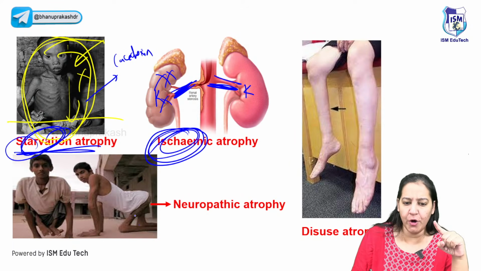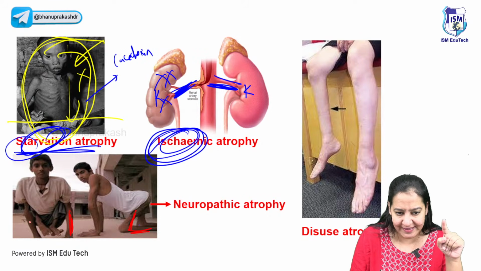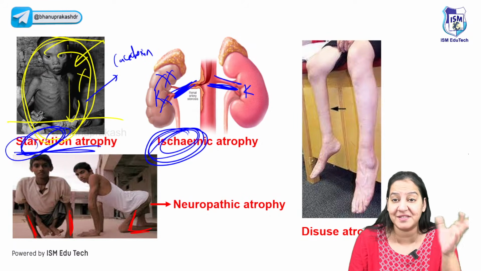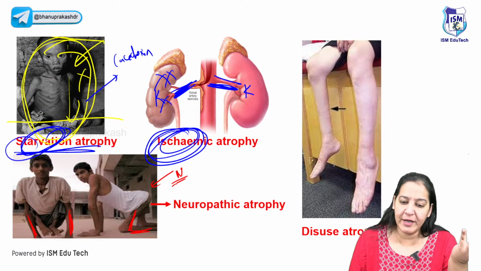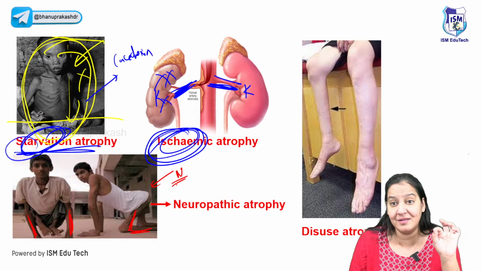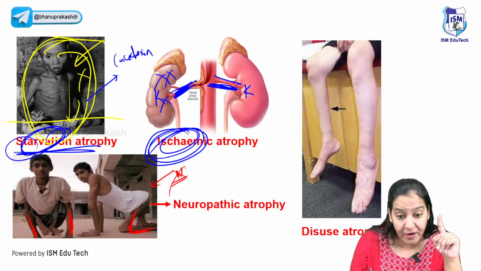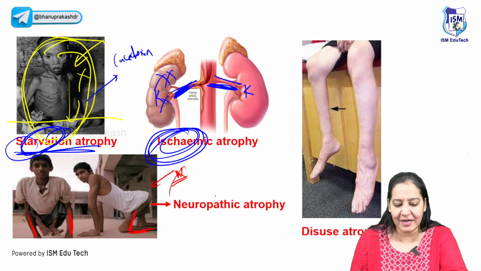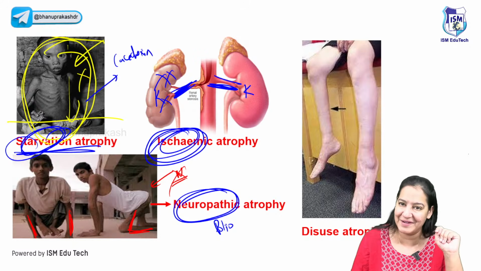Can you see this is a polio person? See the legs and the hands of a polio person. They are atrophied as compared to a normal human. Why? Because of the nerves supplying them. What happens in polio? In polio, the virus damages the nerves supplying the skeletal muscle. So the nerves are damaged, and that's why the organ undergoes atrophy. That's why this atrophy is known as neuropathic atrophy. The best example is polio, right?